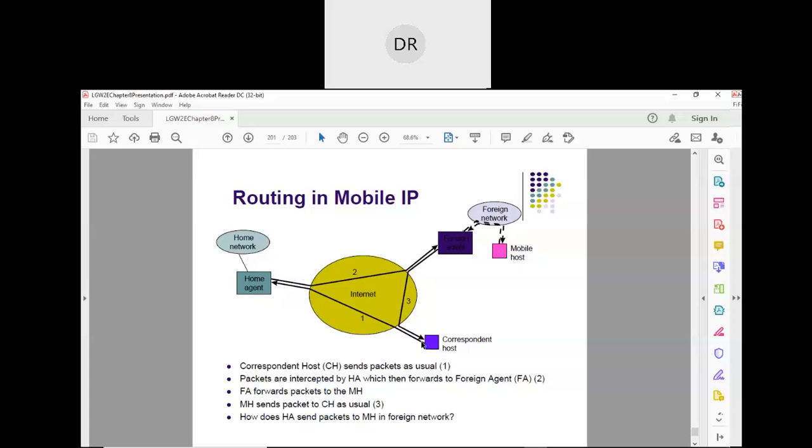So the request from this correspondent host goes to this home agent, and from this home agent it goes to this foreign agent. Through this foreign agent, using this foreign network, that request goes to this mobile host. Then the mobile host will communicate through this foreign agent, so it starts communicating with this correspondent host. Is it clear?